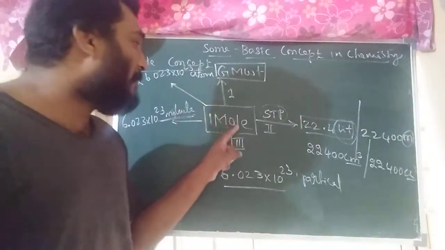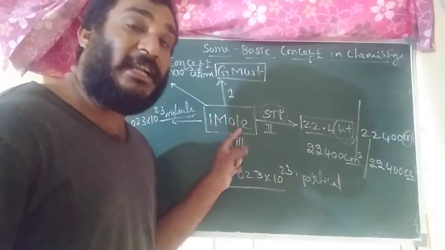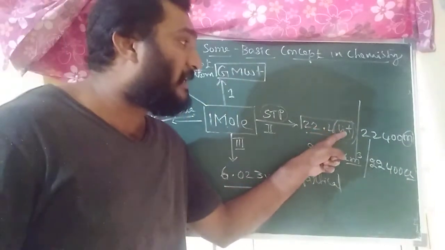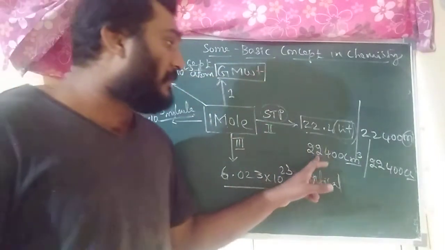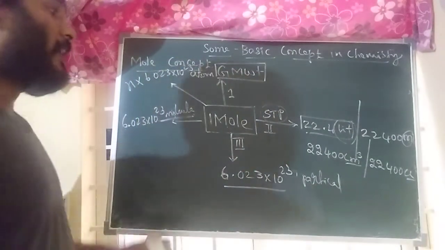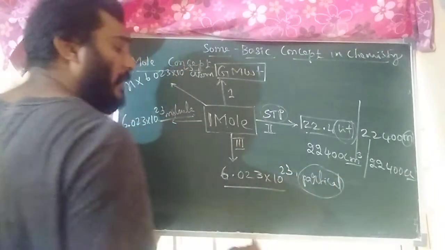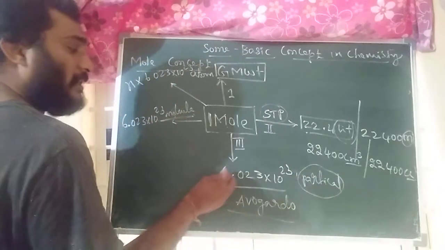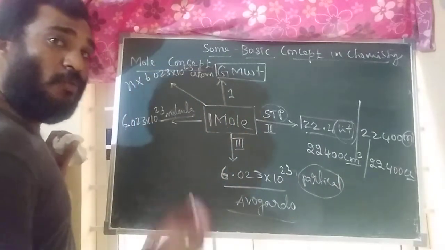Second, in terms of STP, one mole of any gaseous substance contains 22.4 liters, or 22,400 ml, or 22,400 cubic centimeters. Third, in terms of Avogadro number, one mole contains 6.023 into 10 to the power of 23 particles. This is called one mole.